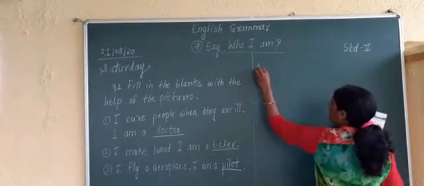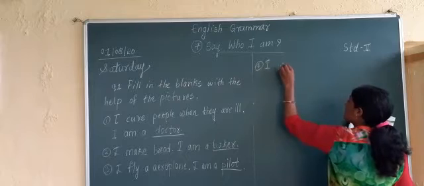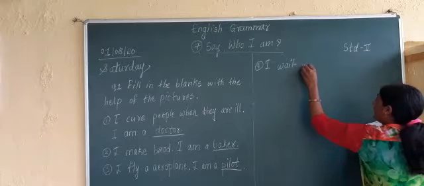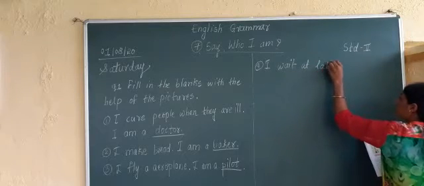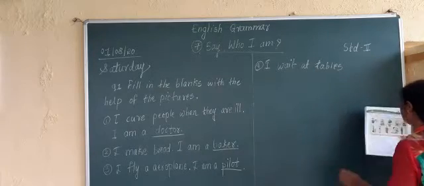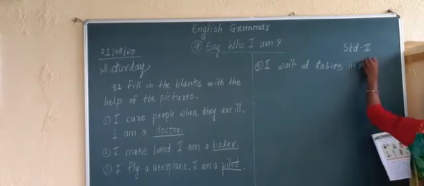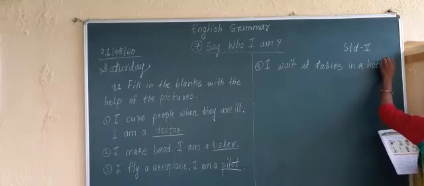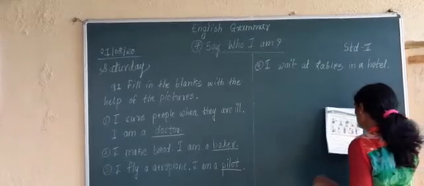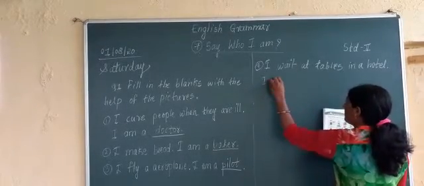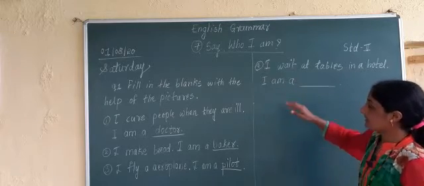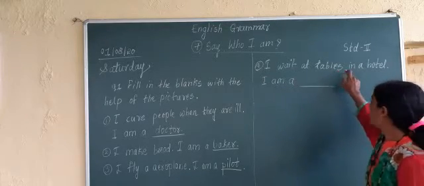I wait at tables in a hotel. I am a dash. What is that sentence? I wait at tables in a hotel.